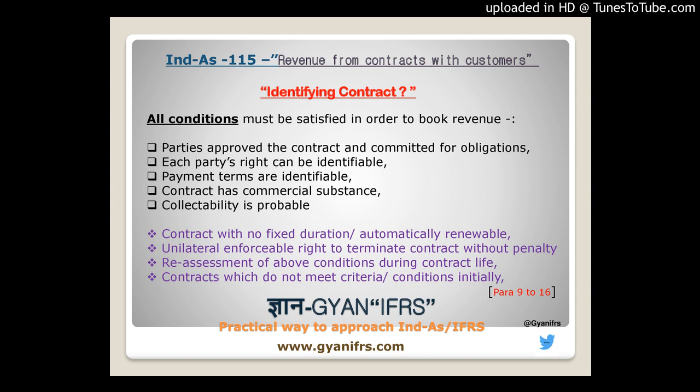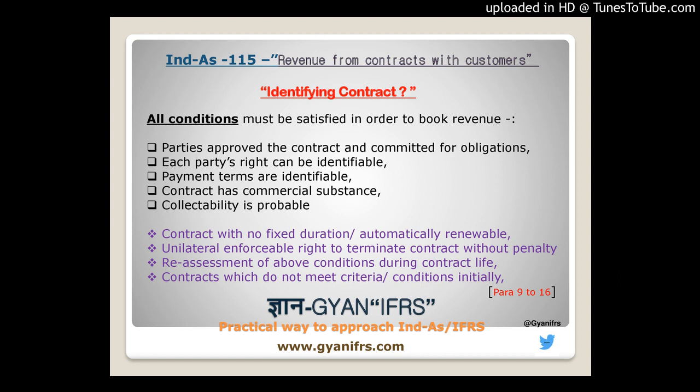Coming to the other one, you will have a situation with contracts which have no fixed duration, or maybe are automatically renewable. Here the standard says that in such a situation you need to recognize revenue only for that portion which is contractually binding, like whatever dates are mentioned in that contract, even if it is renewable or of unending duration.